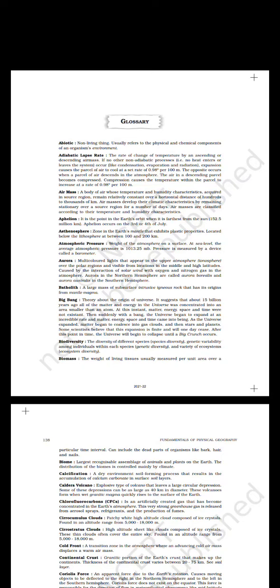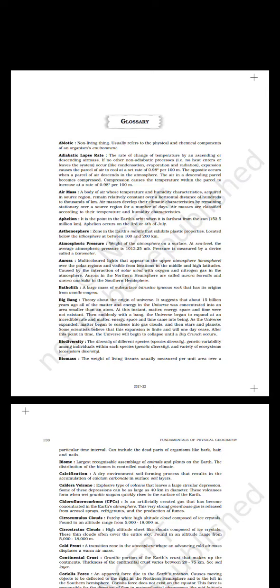The opposite occurs when a parcel of air descends in the atmosphere. The air in a descending parcel becomes compressed. Compression causes the temperature within the parcel to increase at a rate of 0.98 degrees per 100 meters.